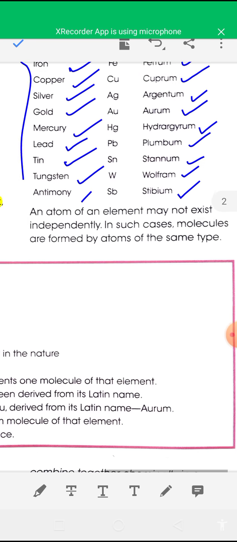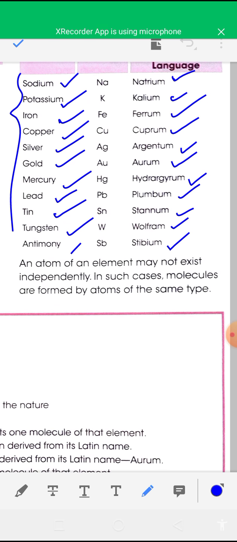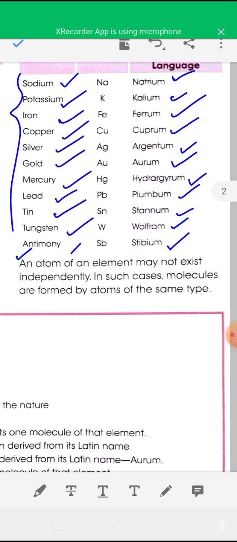Here one point is given: an atom of an element may not exist independently. In such cases, molecules are formed by atoms of the same type. In some cases, some elements exist in molecular form, not in atomic form. In such cases, atoms of such elements combine to form molecules.